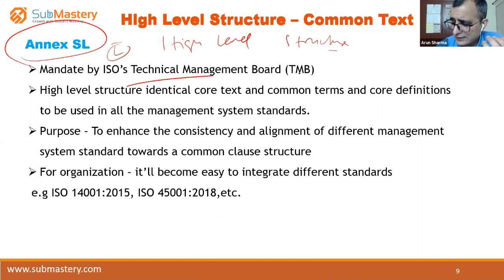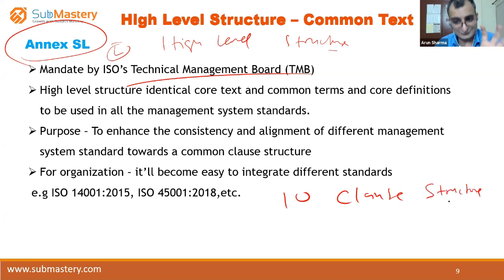What ISO has done, their technical management board, what they said is that if there are so many different clauses, people will be confused. So they came up with this 10 clause structure. And this 10 clause structure is common in ISO 9001, that is there in IATF.